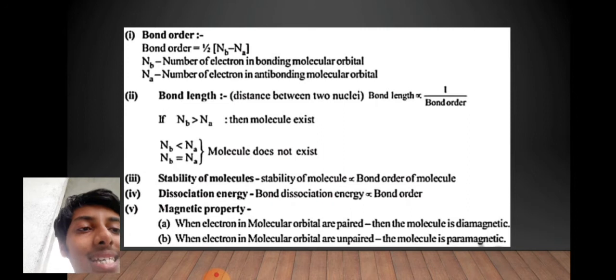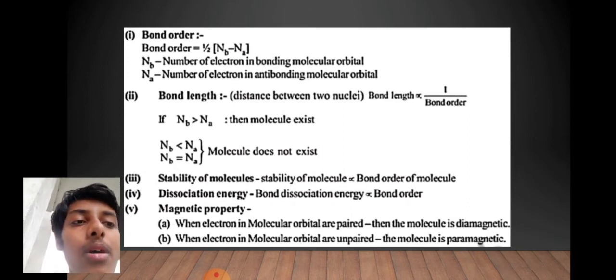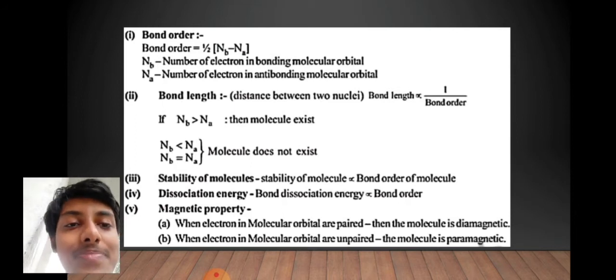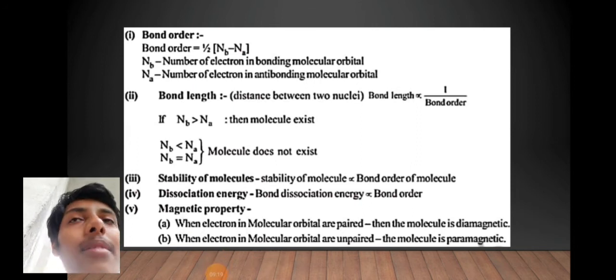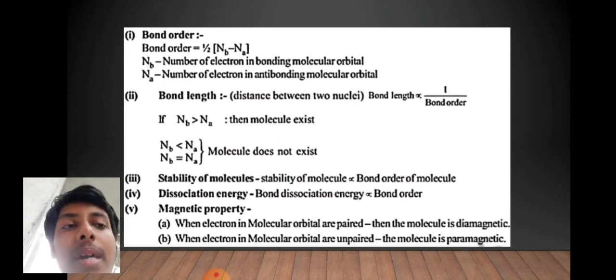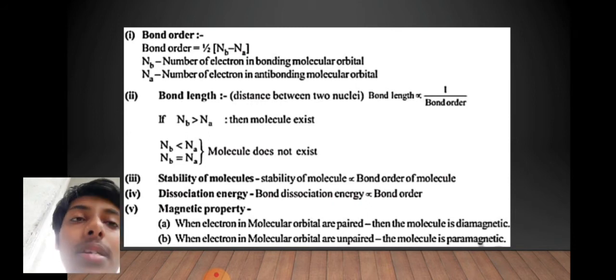The magnetic property, which I said, is diamagnetic and paramagnetic. When electrons in molecular orbitals are paired, then the molecule is diamagnetic. And when electrons in molecular orbitals are unpaired, the molecule is paramagnetic. Okay, so what are diamagnetic and paramagnetic? If any substance gets attracted towards a magnet, then we call it paramagnetic. But if it gets repelled, then we call it diamagnetic. Remember that, it's a very important term.